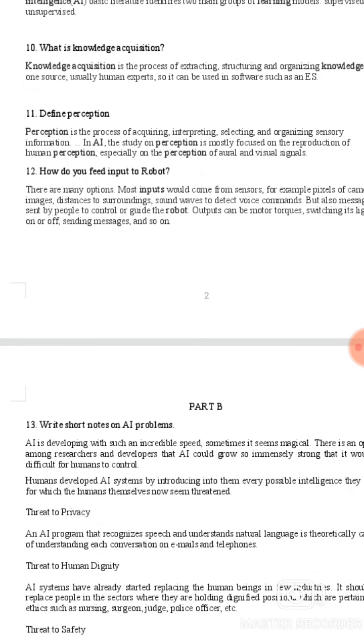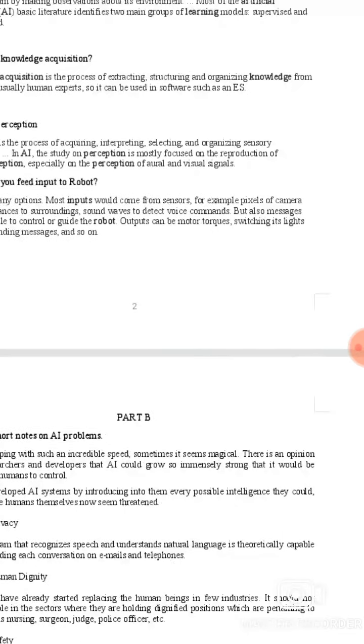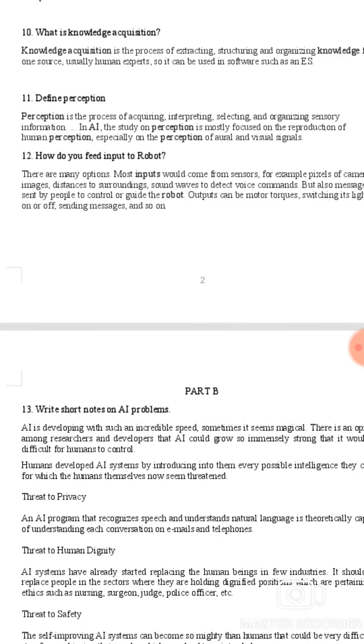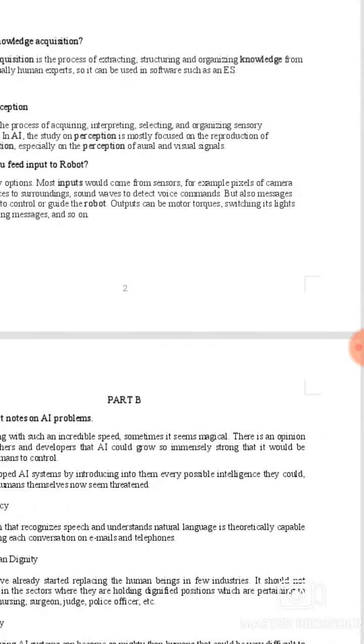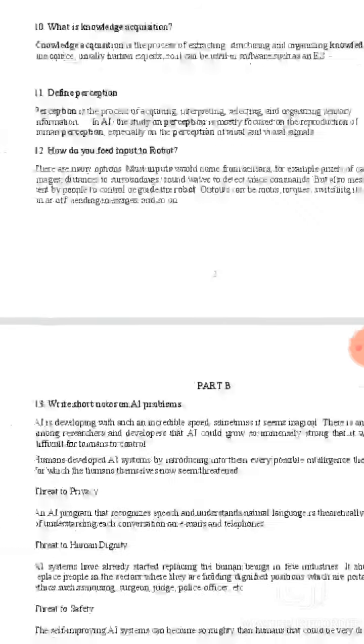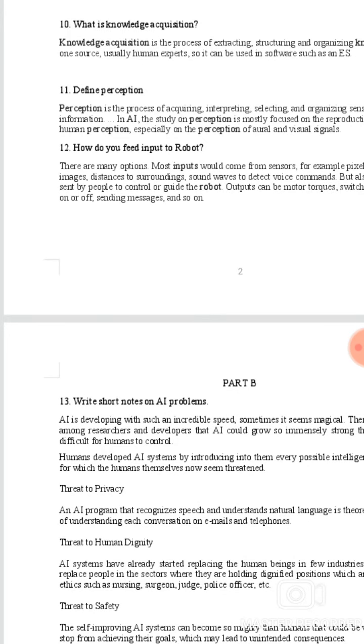How do you feed input to a robot? There are many options. Most inputs would come from sensors, for example, pixels of camera images, distances to surroundings, sound waves to detect voice commands, but also messages sent by people to control or guide the robot. Outputs can be motor torques, switching its lights on or off, sending messages and so on.